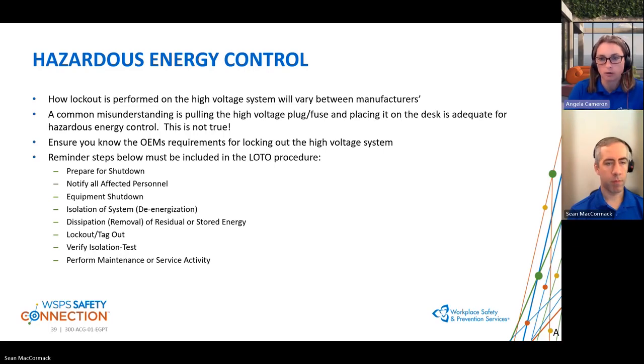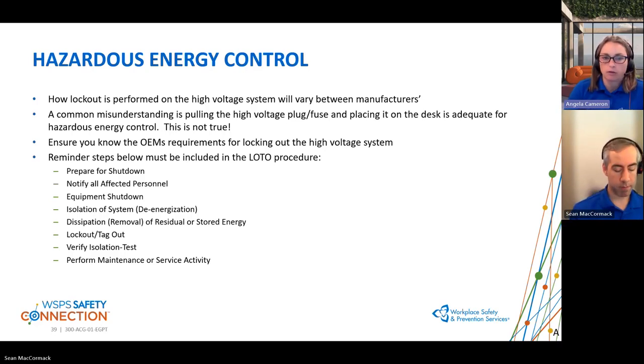When we are talking about lockout tagout in relation to hazardous energy control, we are talking about a form of controlling the energy with a physical barrier that prevents the system from being re-energized. So there is a physical device that is used to prevent the energy from being put back into the system, allowing the person that's doing the work on the system to have care and control of allowing that energy to be put back in, so allowing that high voltage system to be reconnected. So de-energization and lockout tagout are not the same thing, and we just wanted to highlight that.